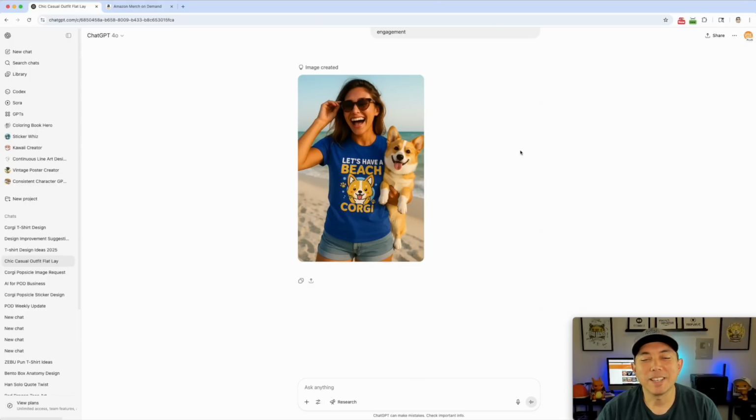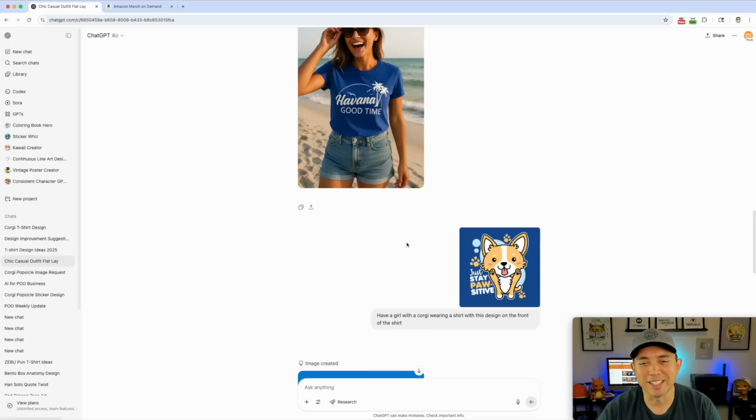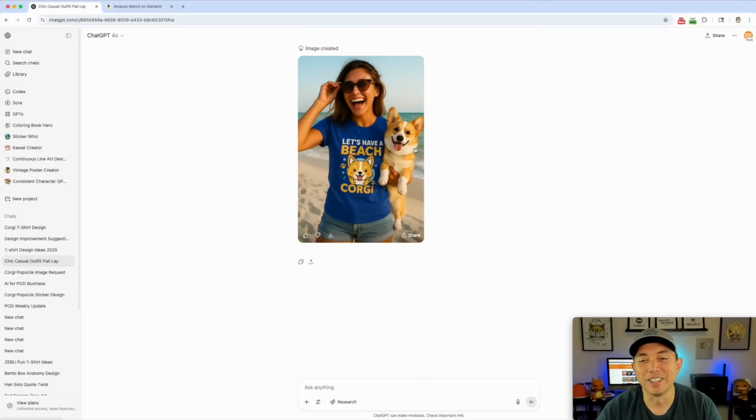All right, so maybe it didn't understand the assignment, but I guess you could run this over and go over it again. I think it kind of mixed the two, so they have this and this together with that. It kind of remembered, I should have started a new one, but it has the girl holding the corgi now and has a different design in there. So it can do those kinds of things.